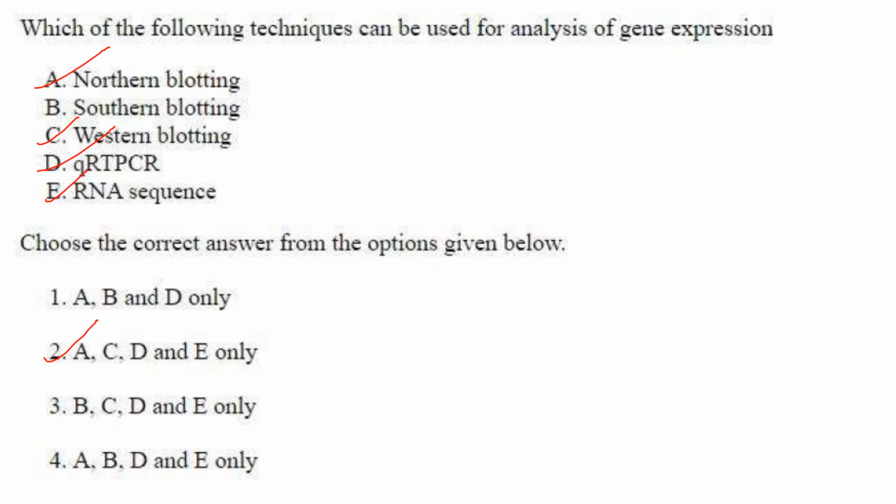Then next one. Which of the following techniques can be used for the analysis of gene expression? So northern blotting, yes. RNA is isolated and then blotted. Southern blotting is for DNA, so B cannot be used. Western blotting is for proteins, of course they can be used to study gene expression. Then qRT-PCR, yes, that also can be used, and RNA sequencing, that also can be used. So A, C, D, E only. Answer is option 2.